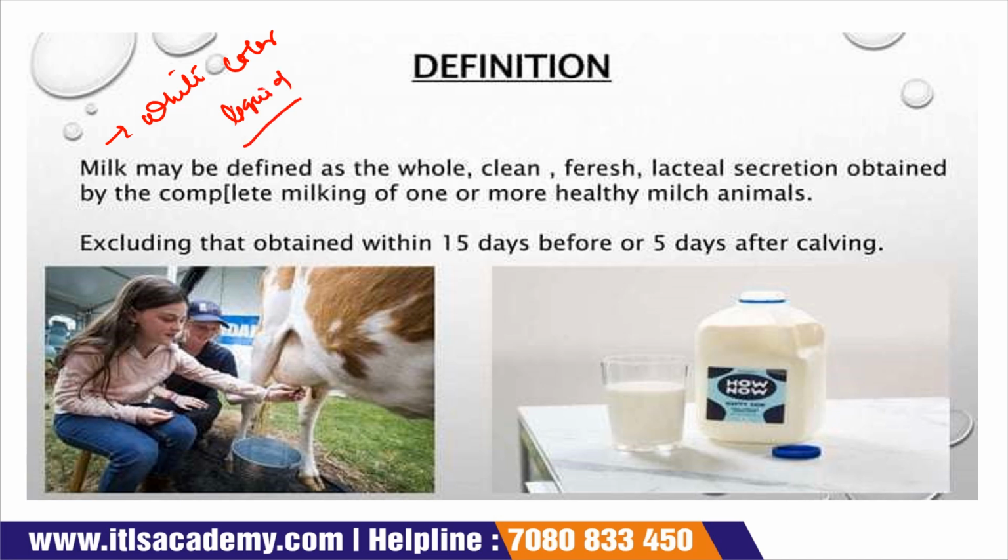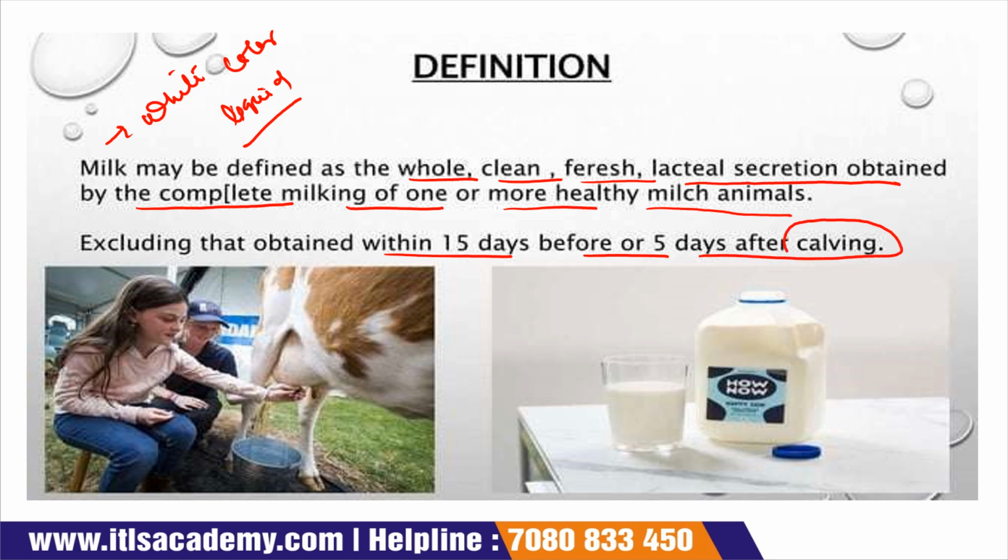Milk can be defined as the whole, clean, fresh lacteal secretion obtained by the complete milking of one or more healthy milk animals. It is the fluid obtained from 15 days before to 5 days after calving.